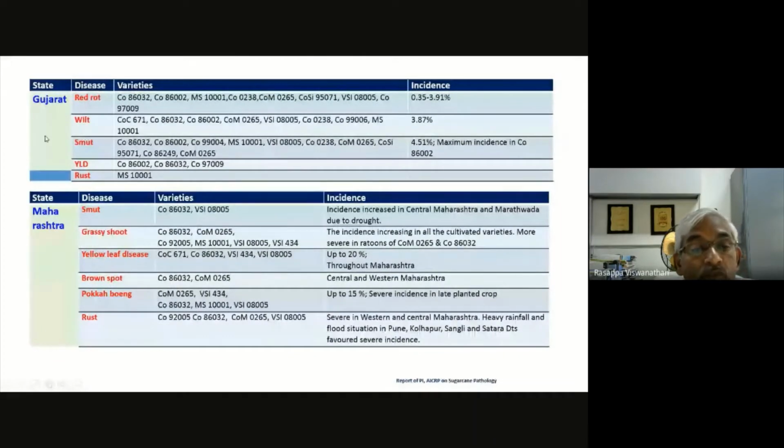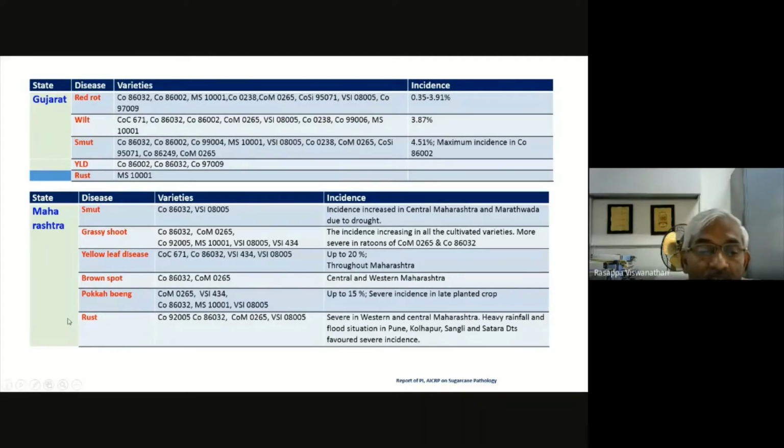And in other states in the peninsular zone, Gujarat and Maharashtra, in Gujarat we have red rot, wilt, and smut, and almost all the varieties have the diseases, though the disease severity may vary from variety to variety. Like for smut, varieties CO 86002 or CO SI 95071 and a few others record very severe incidence. In Maharashtra, the disease scenario is different.